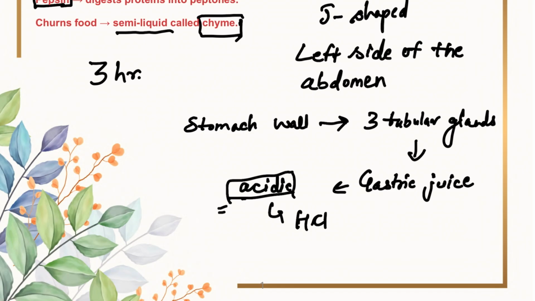Now the third one is mucus. Here I haven't mentioned it. Mucus helps in protecting the stomach wall.